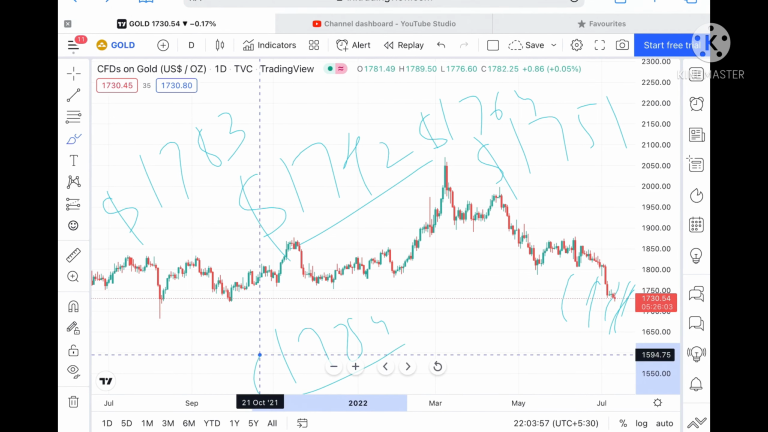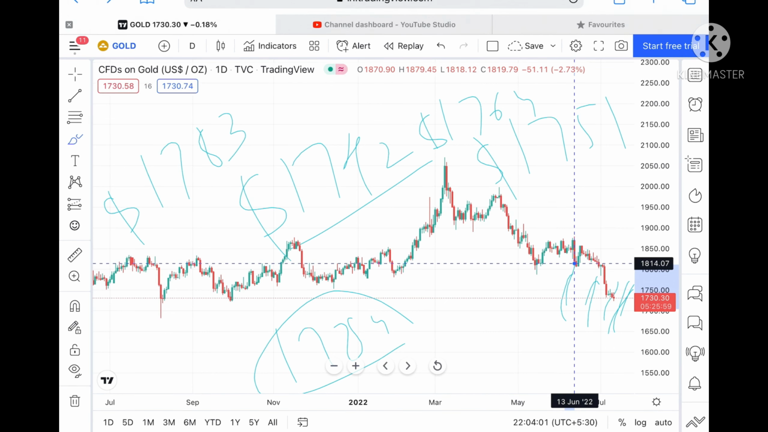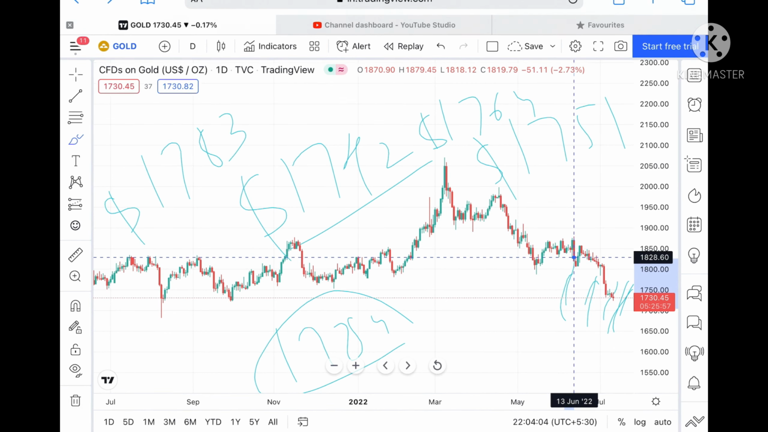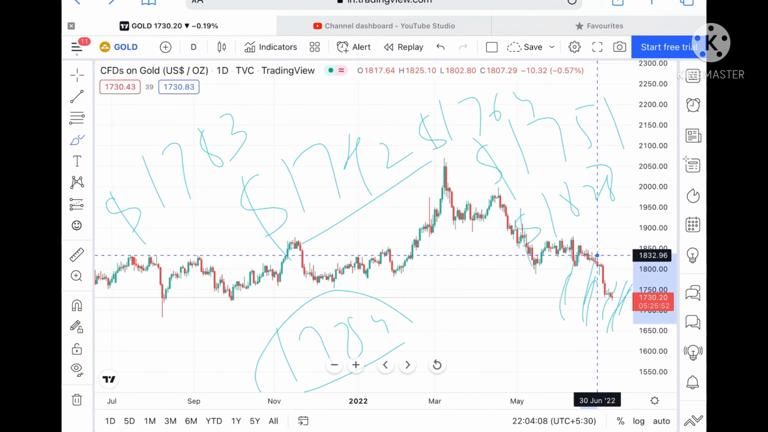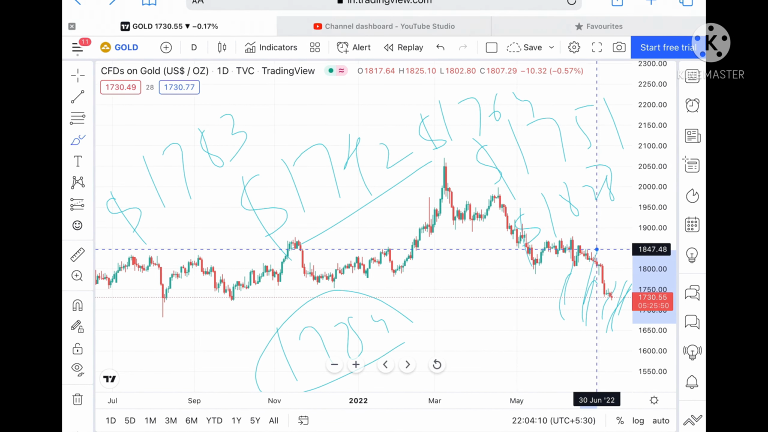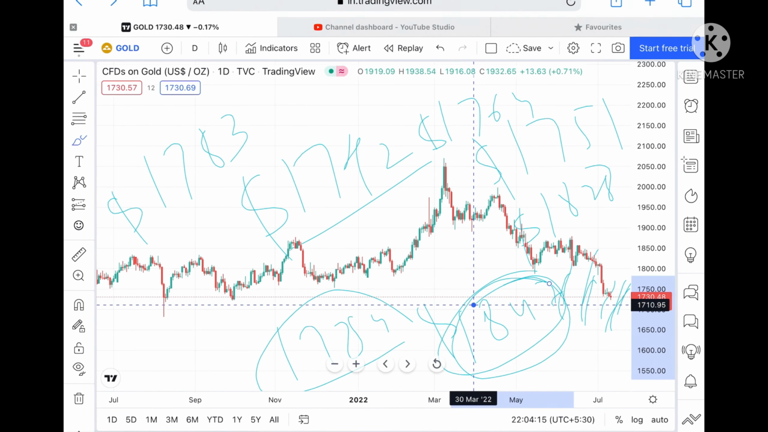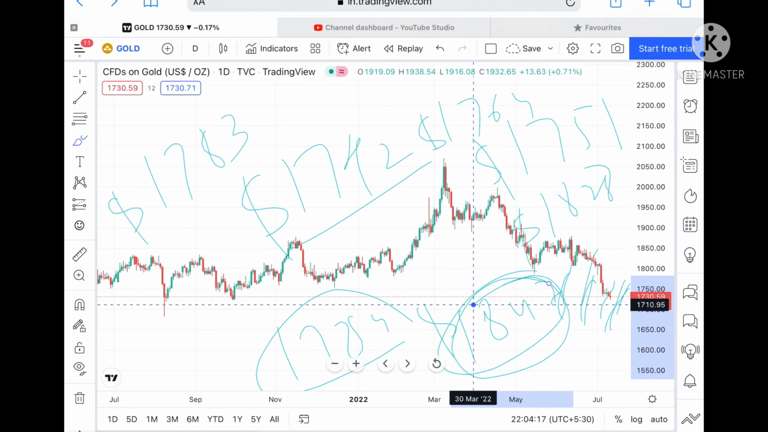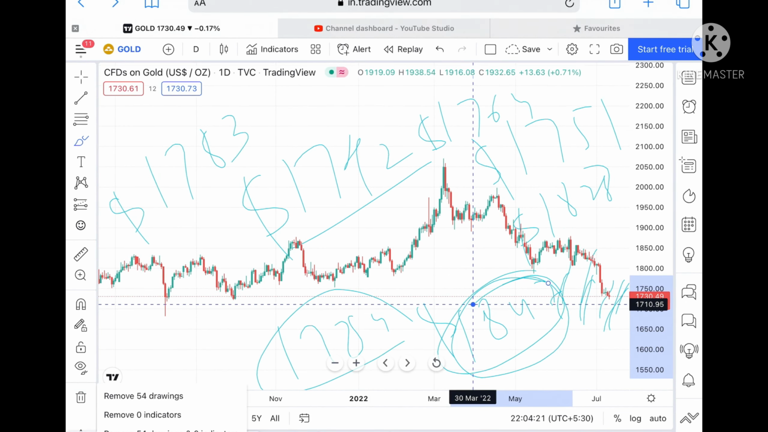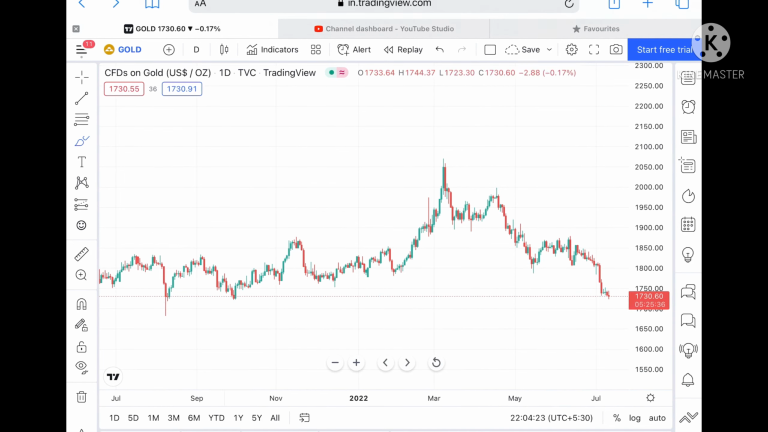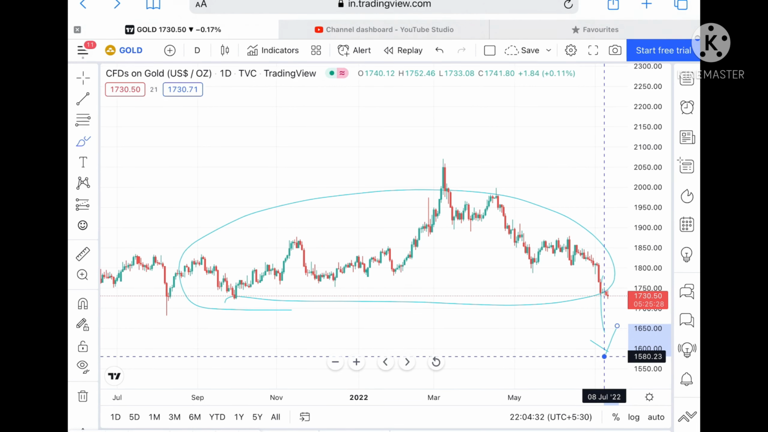Once the price goes above a level of 1789, then we can see it can touch a level of 1814, and from there it can go further upside towards a level of 1828. Suppose the price goes above that level, then we can see it can touch a level of 1832, and from there a level of 1847. Once the price stays above this level, then we can see further upside movement for the price of gold. Again I have to tell you something very important: it has already broken this particular range, so the probability of moving further down is very high.